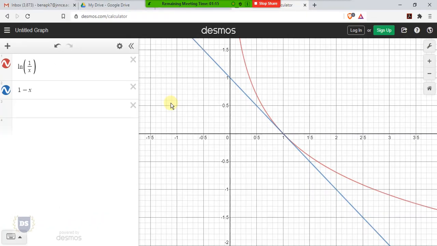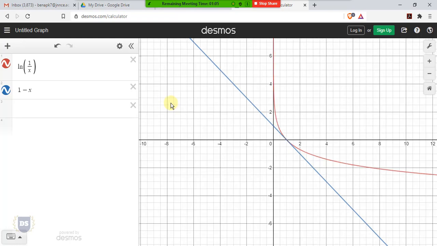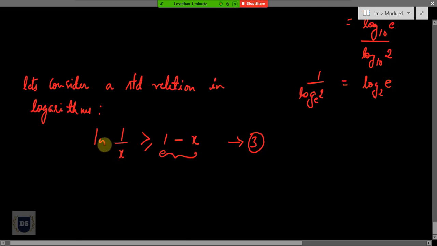And for the remaining values of x, when I compare these two curves, the red curve will always have a greater value compared to that of this blue line. And hence, this mathematical formula is a standard one. So all I can say is natural log of 1 by x is always greater than, or only equal to when x is equal to 1, 1 minus x.